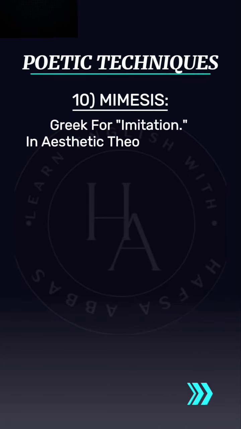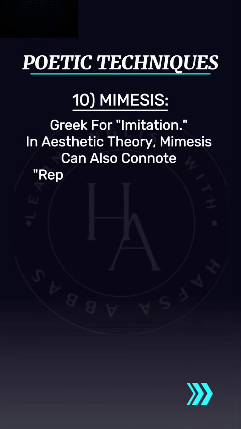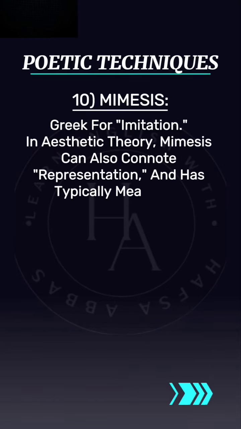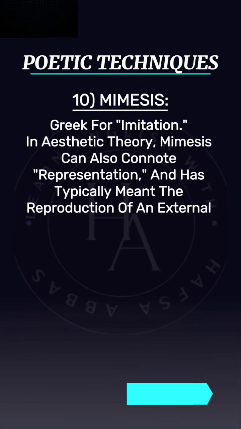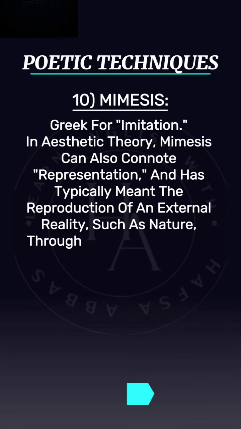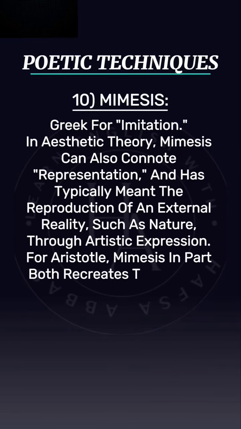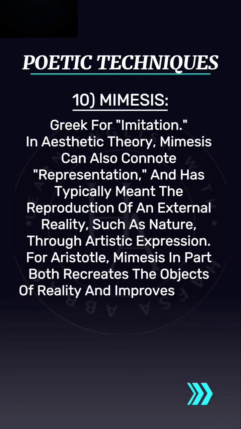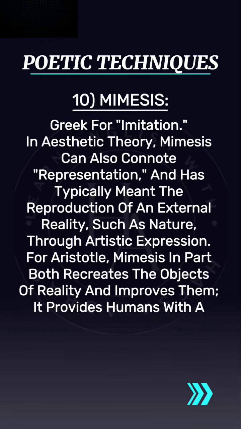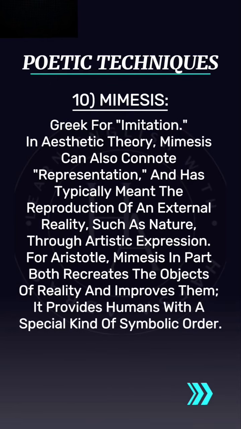In aesthetic theory, mimesis can also connote representation, and has typically meant the reproduction of an external reality, such as nature, through artistic expression. For Aristotle, mimesis in part both recreates the objects of reality and improves them. It provides humans with a special kind of symbolic order.